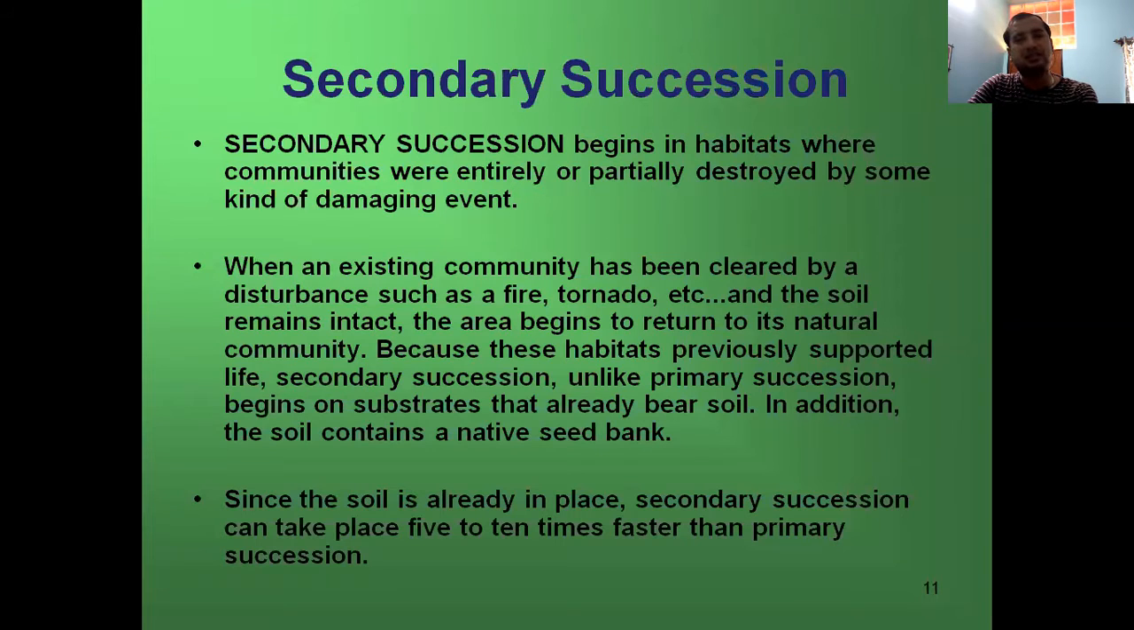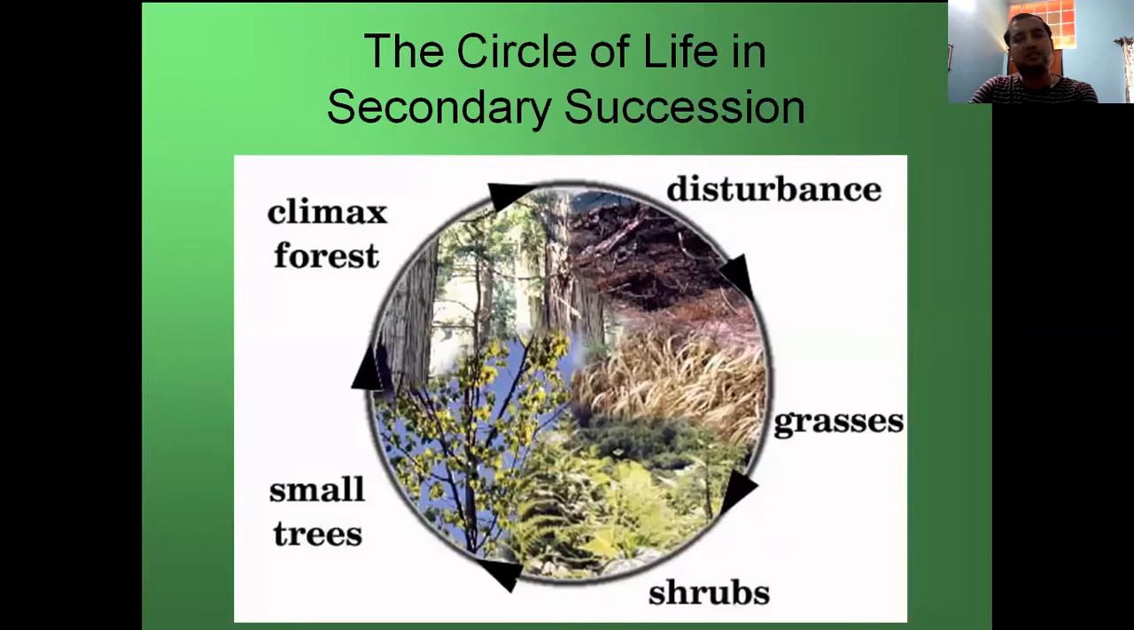Secondary succession begins in a habitat where communities were entirely or partially destroyed by some kind of damaging event. So first comes the primary succession, then comes the secondary succession. This is the cycle of life in secondary succession: first is disturbance, then grasses, shrubs, small trees, and then finally the climax community.